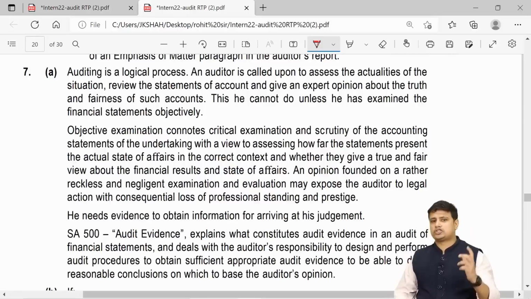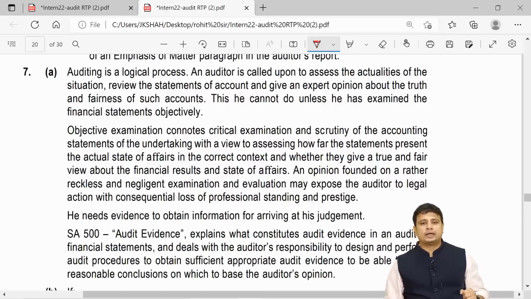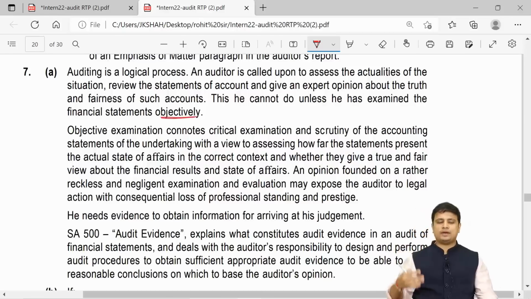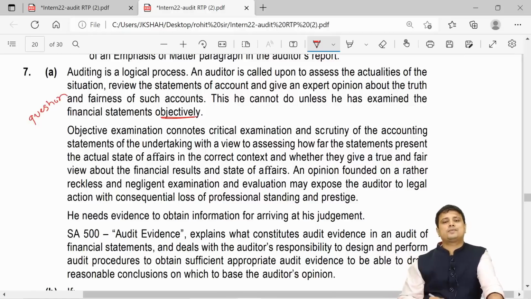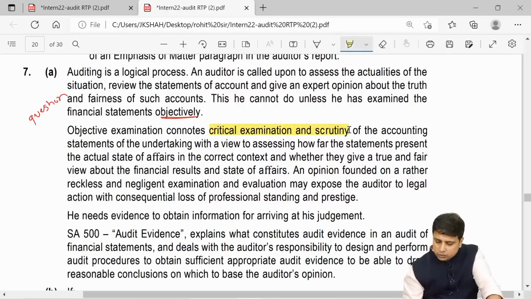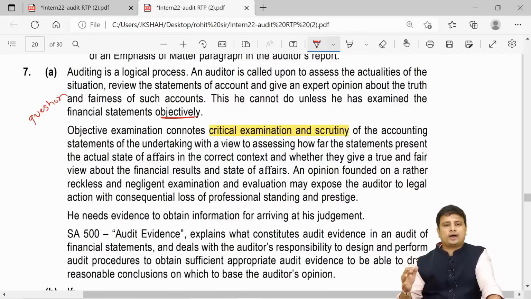Auditing is a logical process. The auditor is called to assess the actualities of, review the statement of accounts, and give an opinion. He cannot do so unless he has examined the financial statements objectively. So this is nothing but the question that they have already written. Now, objective examination connotes critical examination and scrutiny of the accounting statements, undertaken with a view to assessing how far the statements present the actual state of affairs and whether they give a true and fair view of the financial results.